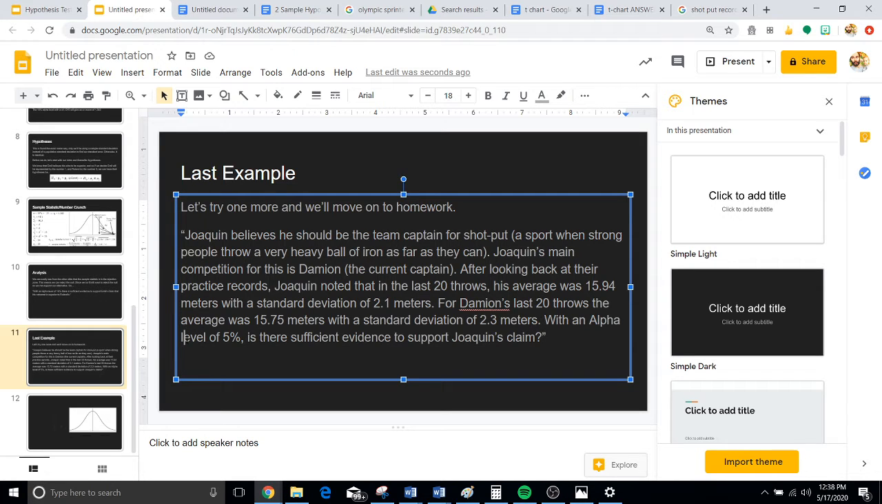After looking back at their practice records, Joaquin noted that in his last 20 throws, his average was 15.94 meters with a standard deviation of 2.1 meters. For Damien's last 20 throws, the average was 15.75 meters with a standard deviation of 2.3 meters. With an alpha level of 5%, is there sufficient evidence to support Joaquin's claim?